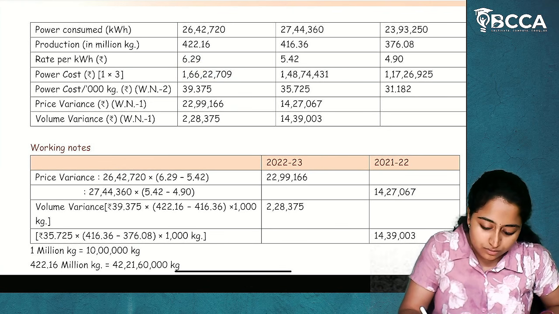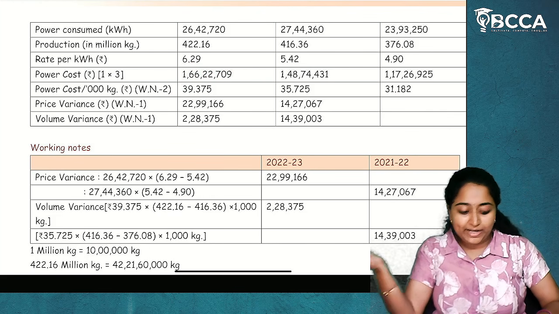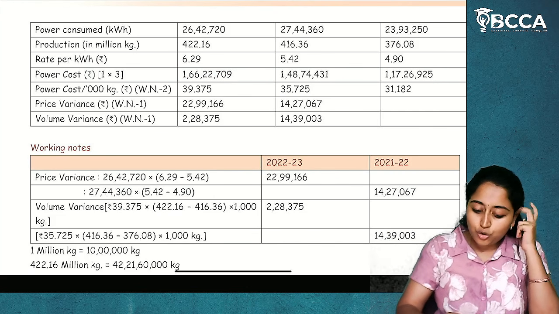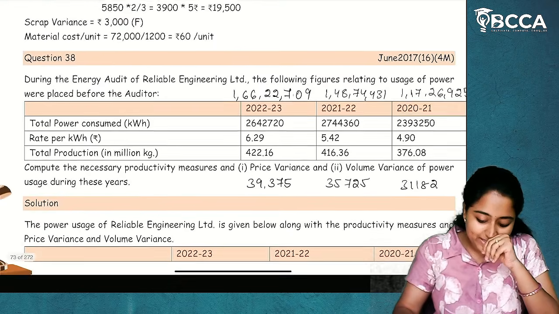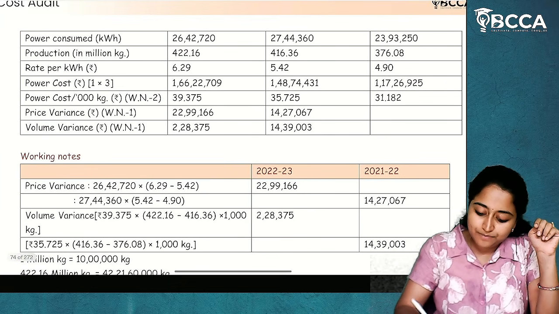1 crore 66,22,708. 708.8, here it is 709. I have done the round figure. Okay. So, total power cost. Similarly, you will do for the next years also. This into this, this into this. You will get the total power cost.